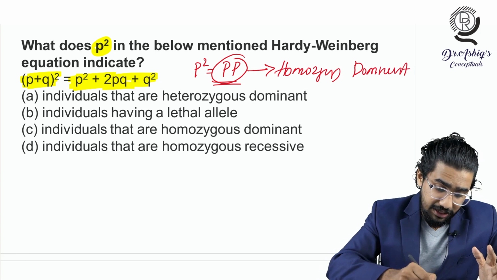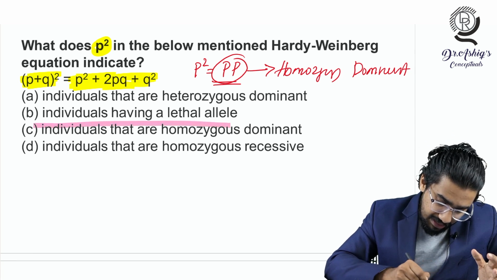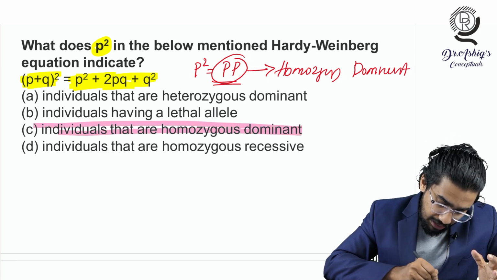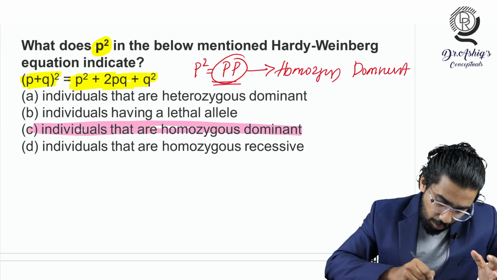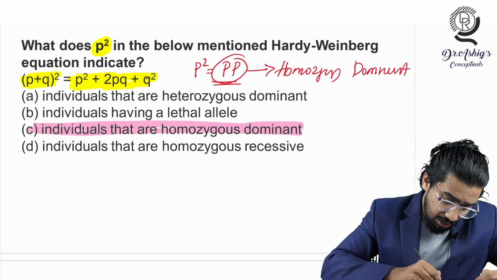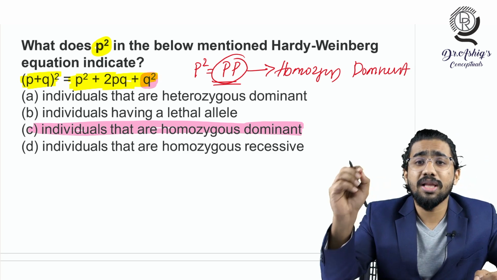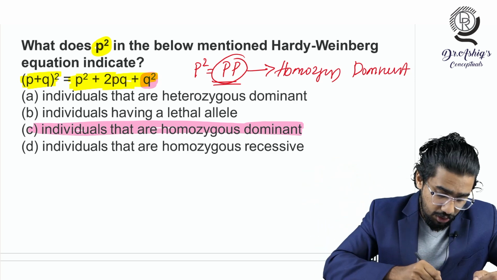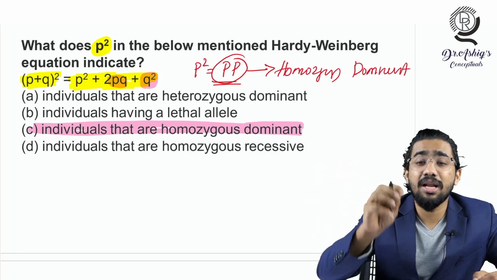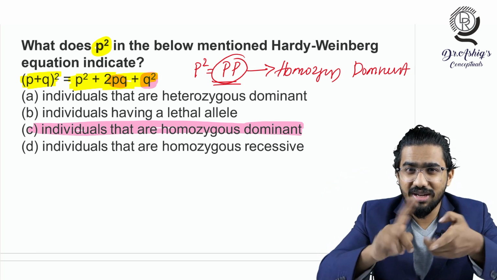Are you understanding this thing? So what will be the answer here? You can see that C is the answer here, that is people, individuals that are homozygous and dominant. I hope this concept is clear there. In the same way, what does this Q square indicate here? That is QQ, that is the homozygous recessive there. So what does this PQ indicate here? That is the heterozygous individuals. I hope this is very clear.